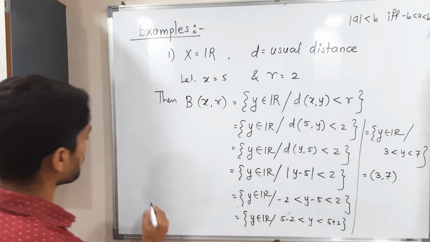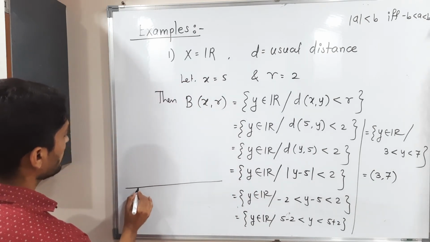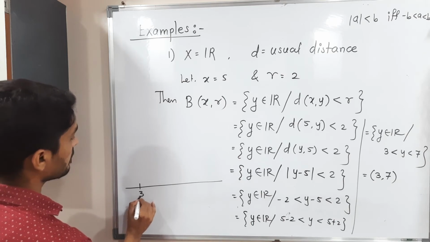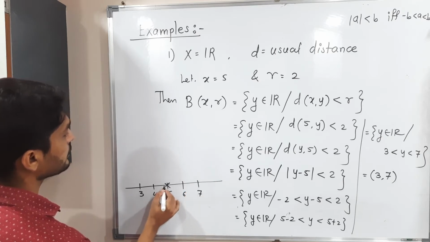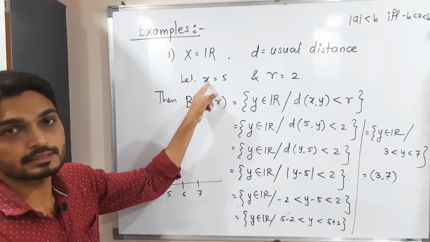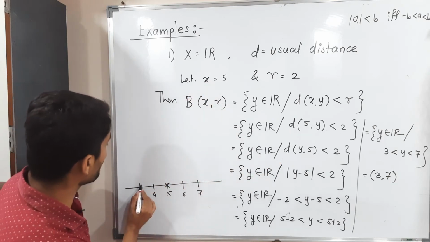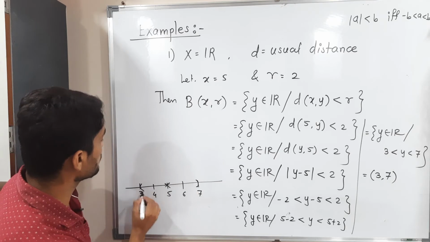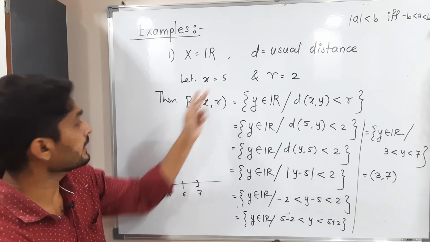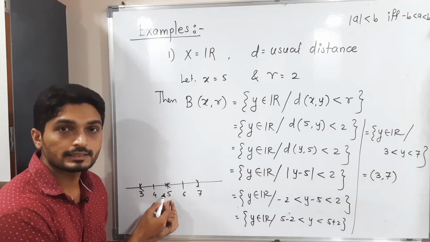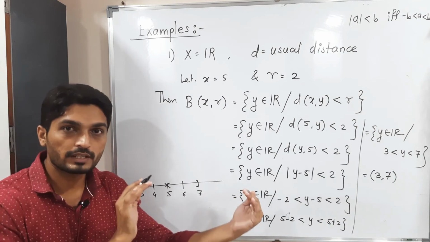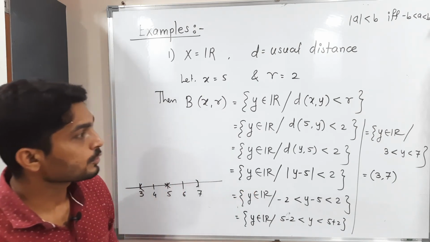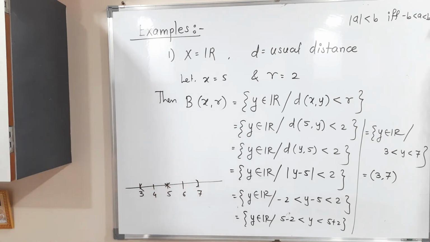Now I'll draw the diagram. Okay, you can see here, a small diagram I will draw. Suppose here 3, 4, 5, 6 and 7, and 5 is the center. 5 is the x. x is equal to 5, and here we have an open interval 3 comma 7. So this is an open ball having center 5 and radius 2. You can see here easily length 2 on this side and length 2 on that side also. So that's why we get interval 3 comma 7. Let us discuss one more example of open ball. Make a screenshot of it, and after that we'll go for a second example.